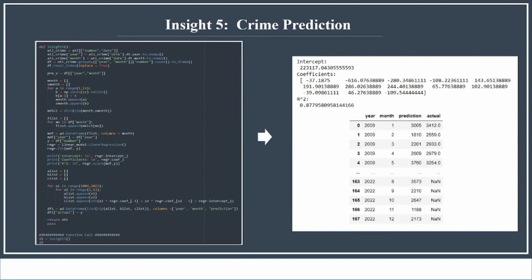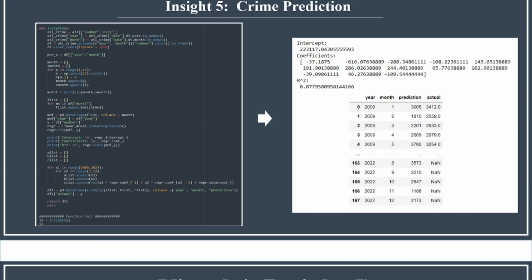For the insight five, we're gonna conduct the crime prediction. In this case, we import a new module that helps us to do the linear regression. So you can see we find the intercept and the coefficient that can help us to build the model there. And we also find that R squared is really close to one, which means the prediction value that we made is really close to the actual value.